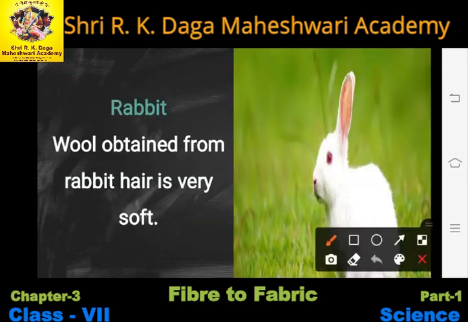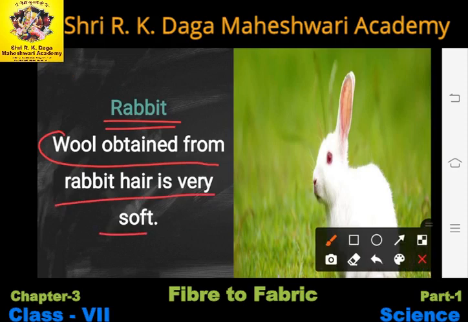Now the next animal that we are going to study about is rabbit. Wool obtained from rabbit hair is very soft. As you can see in the figure, the rabbit has hairs on its body and those hairs are used to get wool, and the wool we get from a rabbit's body is very soft.